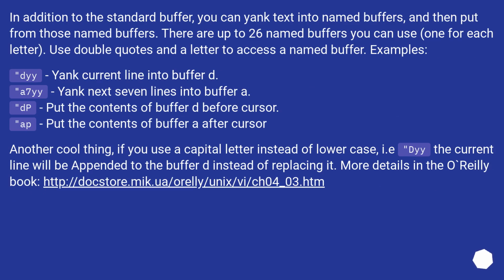In addition to the standard buffer, you can yank text into named buffers, and then put from those named buffers. There are up to 26 named buffers you can use, one for each letter. Use double quotes and a letter to access a named buffer. Examples: "dyy, yank current line into buffer d. "a7y, yank next 7 lines into buffer a. "dP, put the contents of buffer d before cursor. "ap, put the contents of buffer a after cursor.